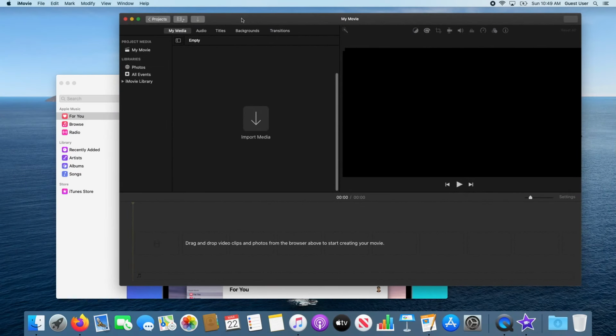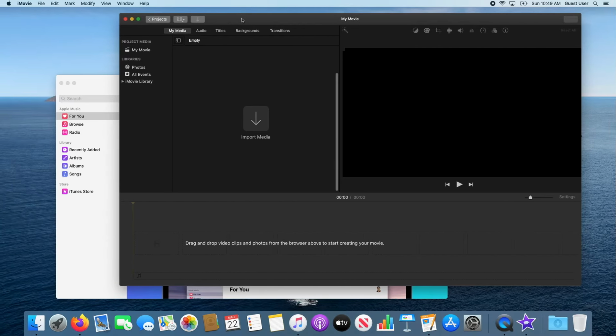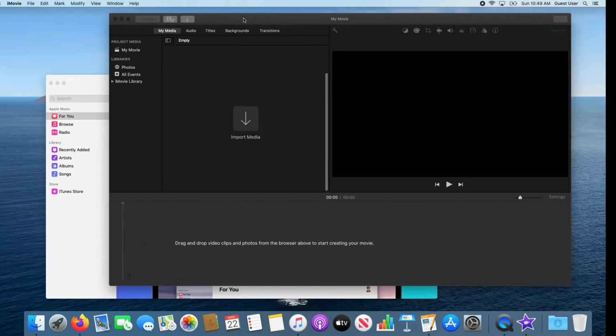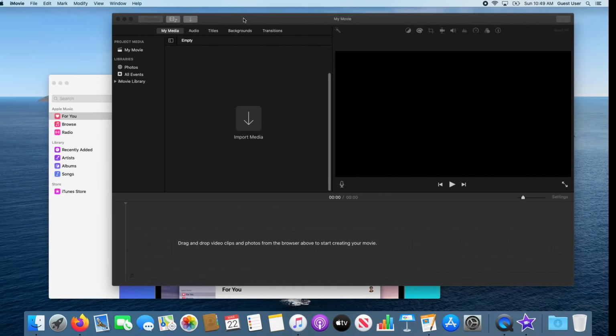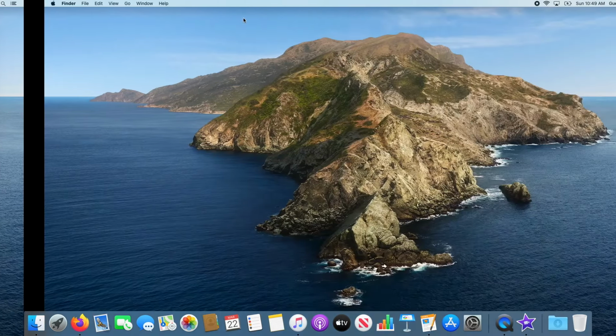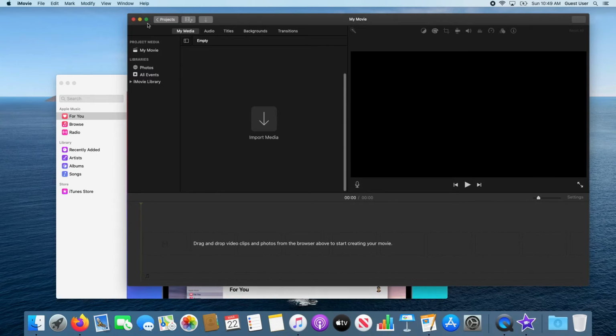Now, if you don't have one of these trackpads and you instead have one of the Apple mice, you can still do this. It's 2 fingers on the surface of the mouse, and you would just do it like that. So imagine you're putting 2 fingers on the mouse and you're just moving them back and forth, up and down. And so that's pretty much that.